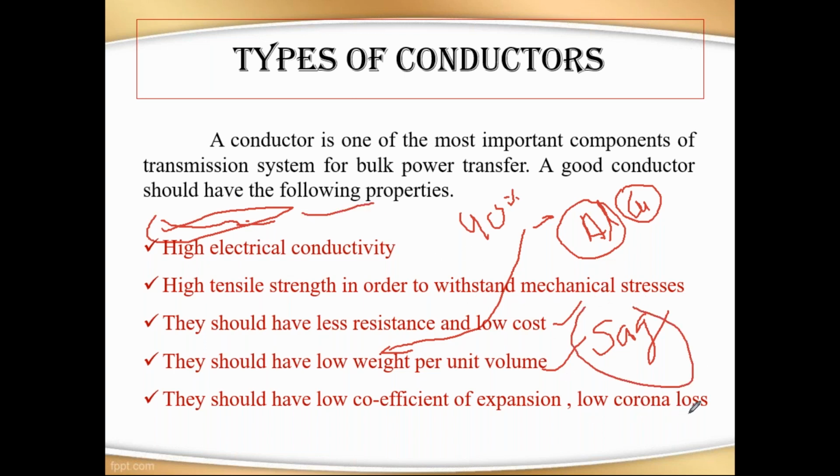And one more thing, low corona loss. It means that you have to consider the conductor with high diameter, more diameter, then you can reduce the corona loss. So these are the 5 properties the conductor should have while using it in the transmission line system.